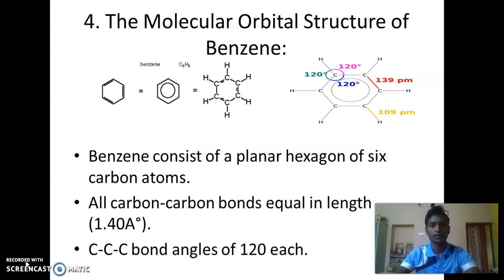Today's topic: the molecular orbital structure of benzene, then resonance and stability and orbital structure of benzene. Okay, let's start. The molecular orbital structure of benzene.